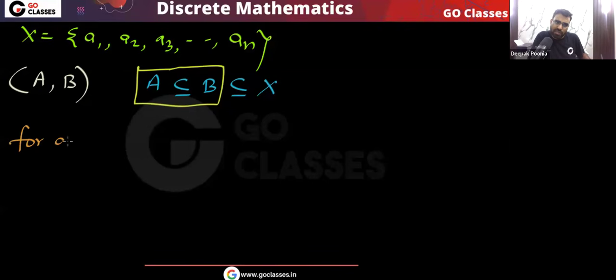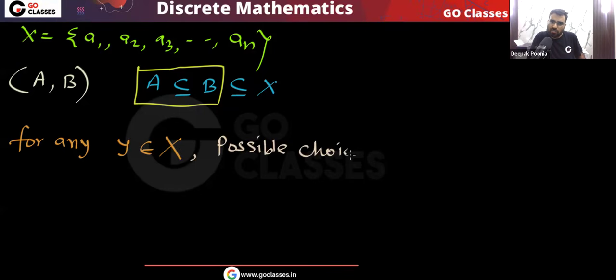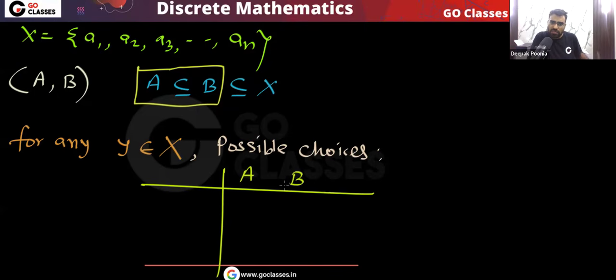So you can see that for any element Y belonging to X, what are the possible choices? What are the possible choices for any element of this set X? You can see, if I put this element in A, then A must be a subset of B, so every element of A must be an element of B. So remember, if I put this element in A, then definitely it must be in B. Do you agree with me?